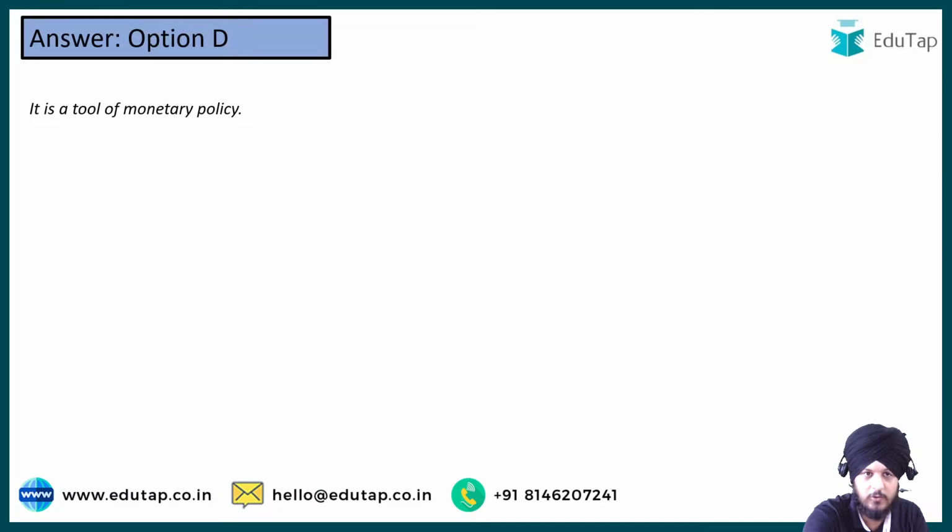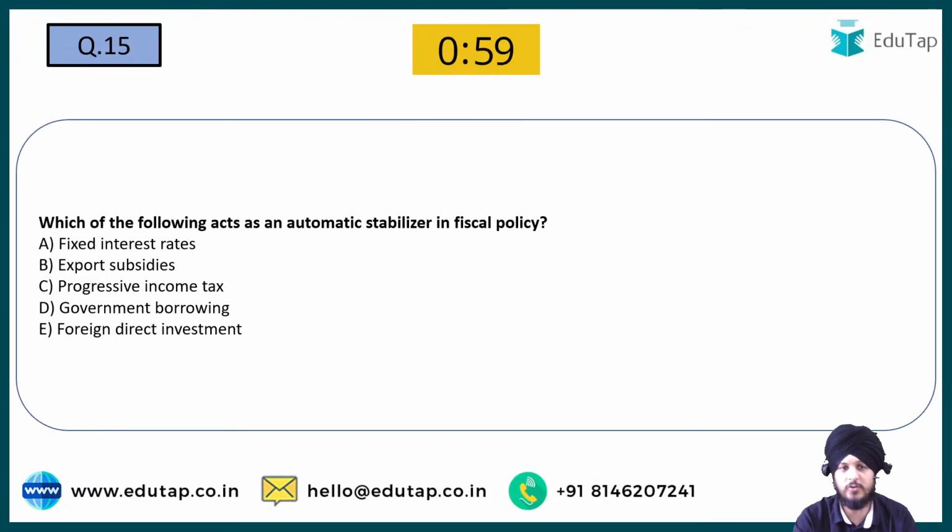Now the last question for today, question number 15. Which of the following acts as an automatic stabilizer in fiscal policy? A. Fixed interest rates. B. Export subsidies. C. Progressive income tax. D. Government borrowing. And E. Foreign direct investment.